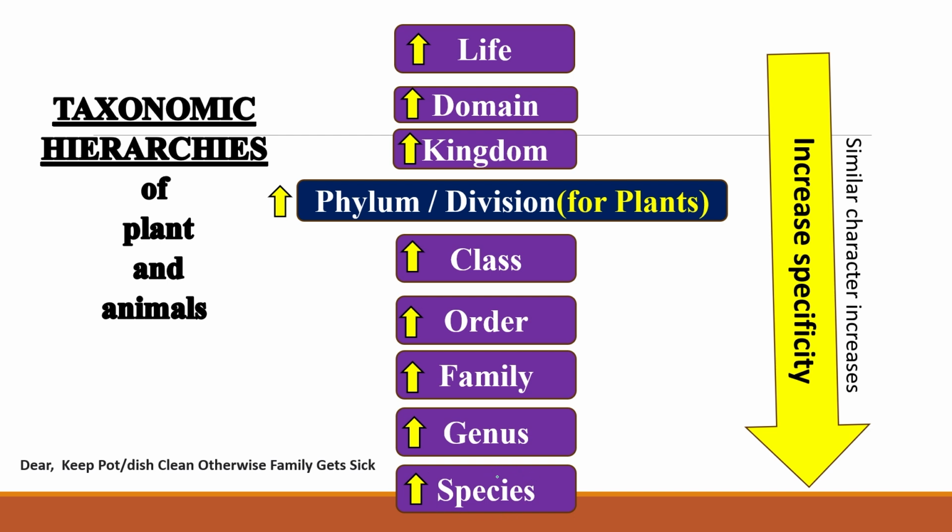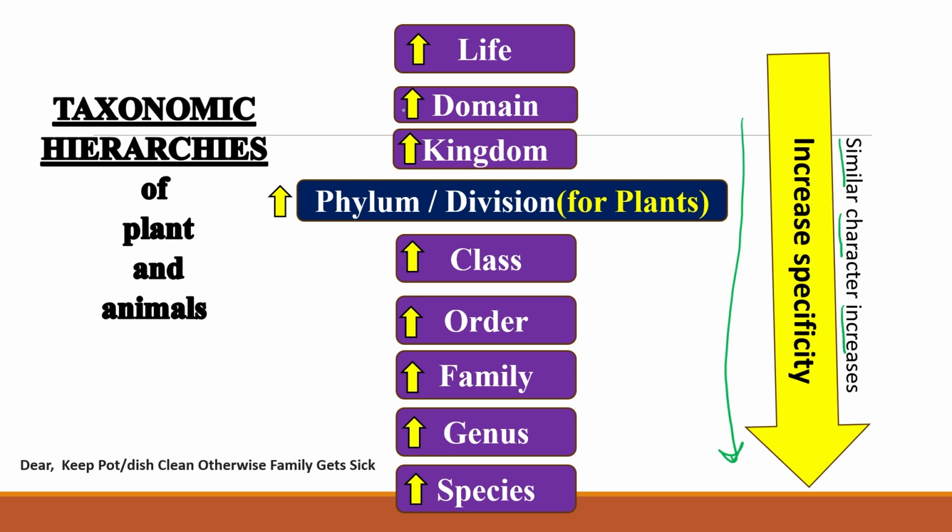If we move from top to bottom, the specificity for any organism increases, meaning similarity in characters increases as we go from domain to kingdom to class, order, and species. So this is the sequence of the taxonomic hierarchy of plants and animals.